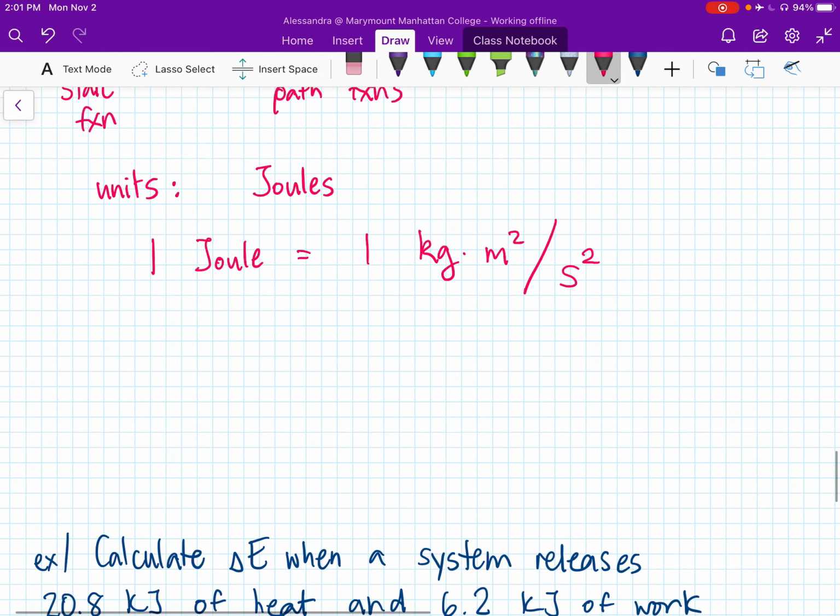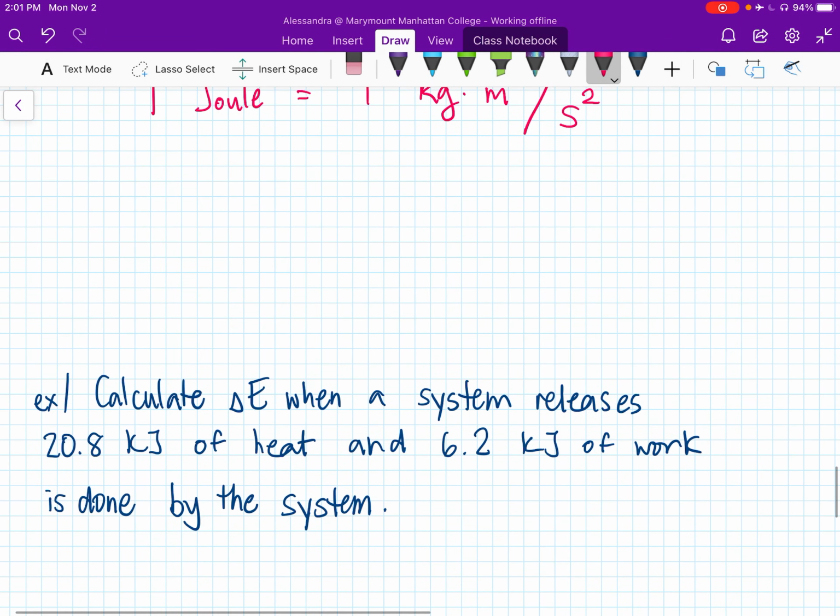All right, so how do we use this? Let's do just a quick example. Calculate the change in internal energy when a system releases 20.8 kilojoules of heat and 6.2 kilojoules of work is done by the system. Very simple problem here. Really, we're just trying to learn the sign conventions. So we're releasing heat. It's from the point of view of the system. So when the system releases heat, that is going to be a negative Q, a negative heat flow.